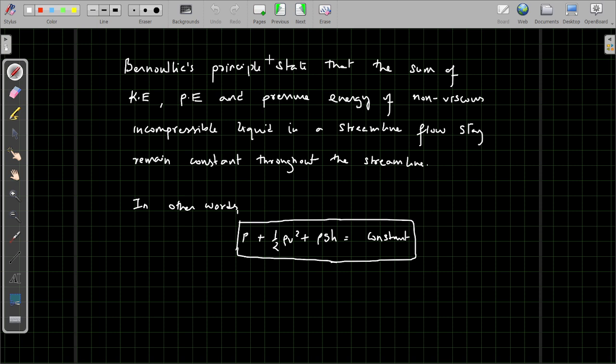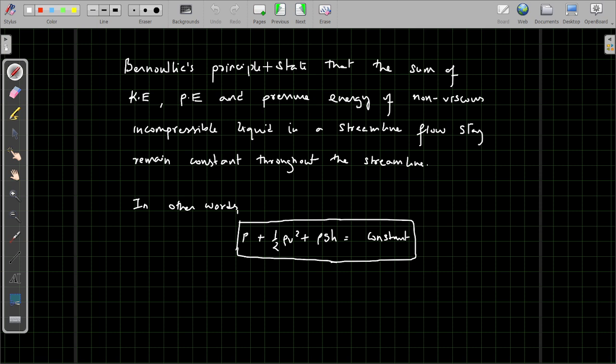For example, if a liquid is flowing through a pipe, then the total energy of the fluid will remain constant. By total energy, what do I mean? The pressure: some pressure is present on one or both ends. One must be pumping it to force the fluid to go from one end of the tube and come out of the other.